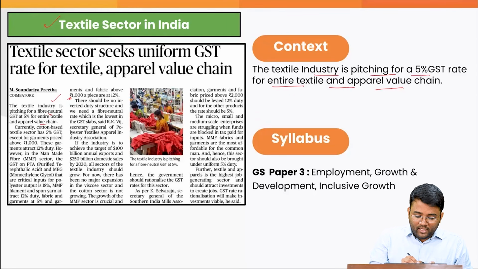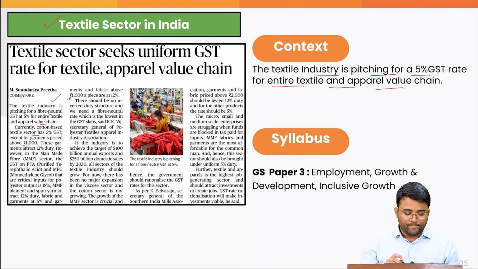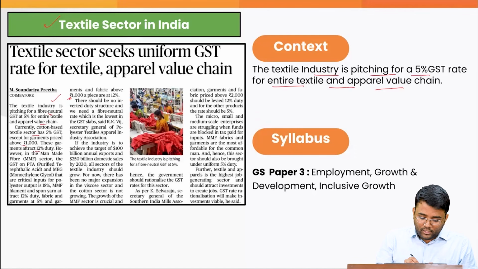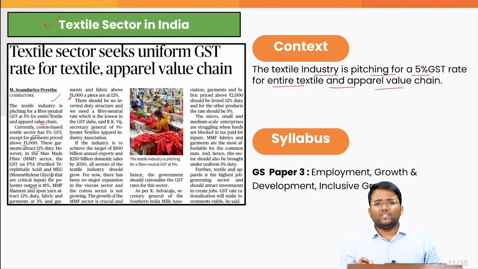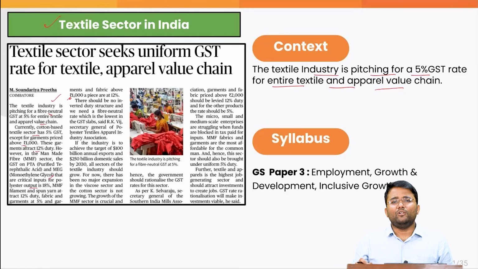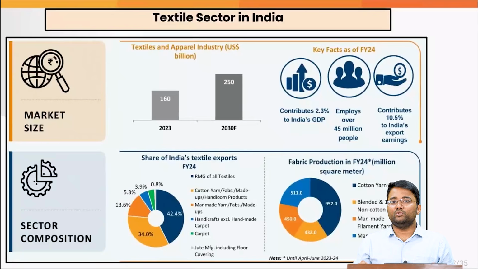For example, cotton based textile has a 5% GST except for garments priced above 1000, and these garments attract 12% duty. Then the critical inputs for polyester output are taxed at 18%. So that leads to confusion. That also limits the ease of doing business, and that is the reason the industry is seeking a uniform rate of 5%. And this particular topic pertains to the syllabus of your GS paper 3, employment, growth, development and inclusive growth.